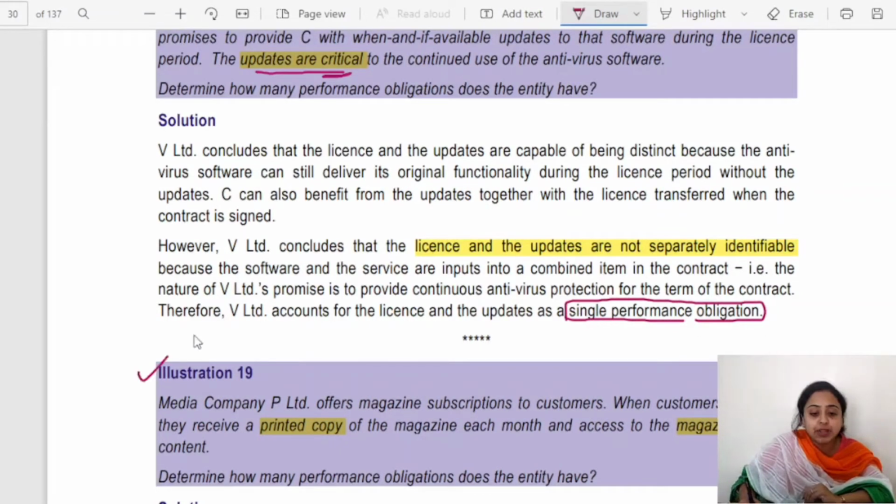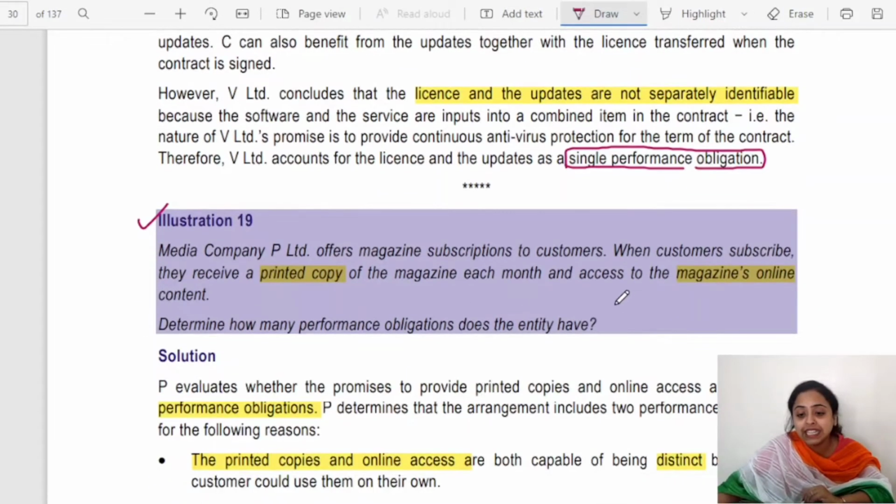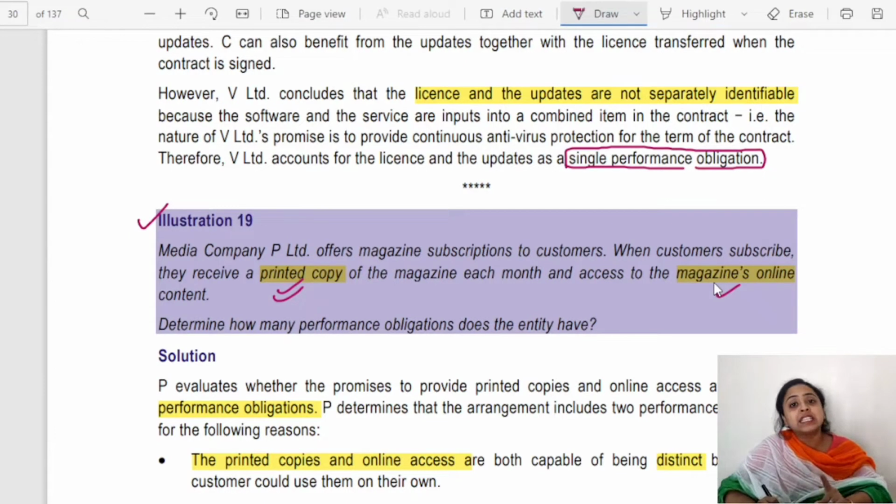Next, illustration number 19. Media company P Limited offers magazine subscription to customers. When a customer subscribes, they receive a printed copy as well as an online copy of the same magazine. Whenever they subscribe, they receive 2 copies of the same magazine, one online and one hard copy printed out. So these 2 can be benefited from separately on their own.